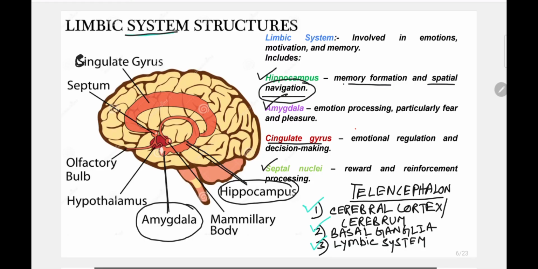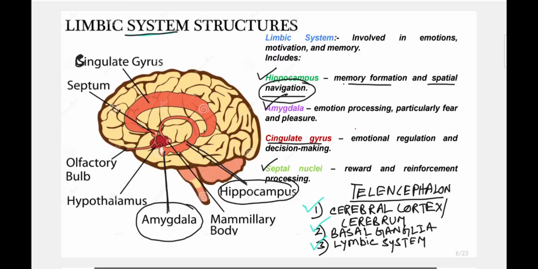Now what is spatial navigation? Spatial navigation means memory of places, memory of distance, memory of location. Like we easily remember which books we have kept in which rack of our bookshelf, right? So if I ask you to take your drawing book, you can easily take me to it.